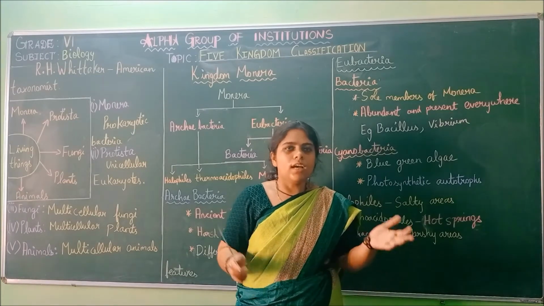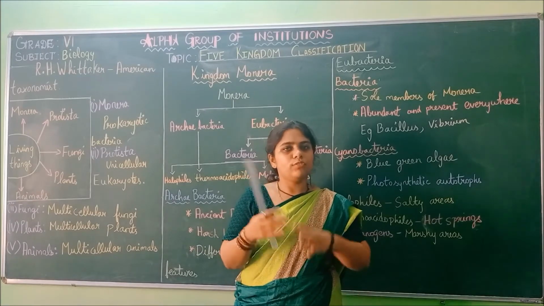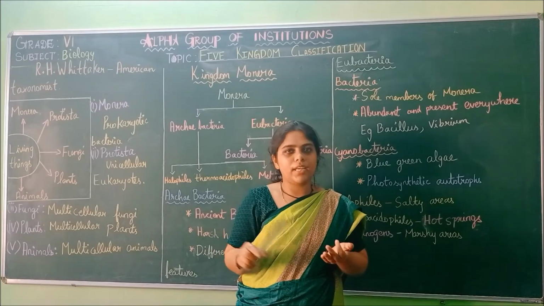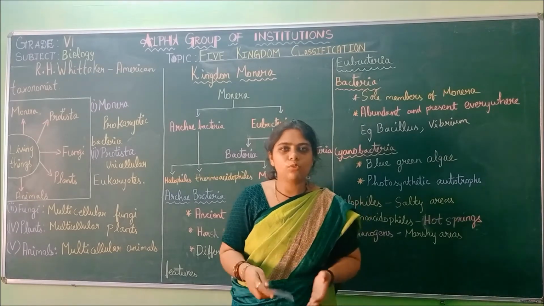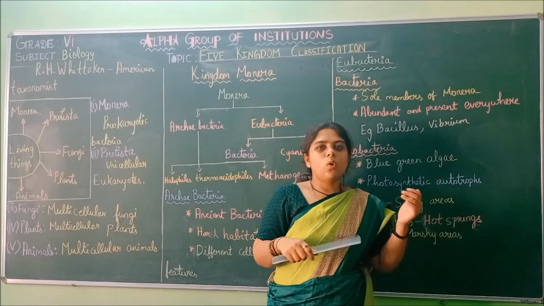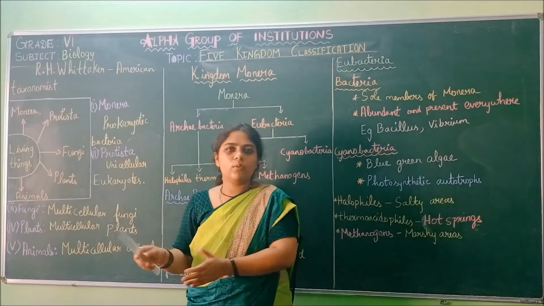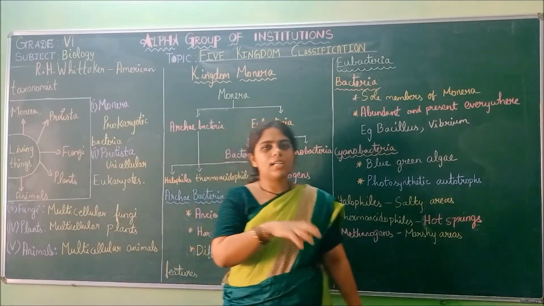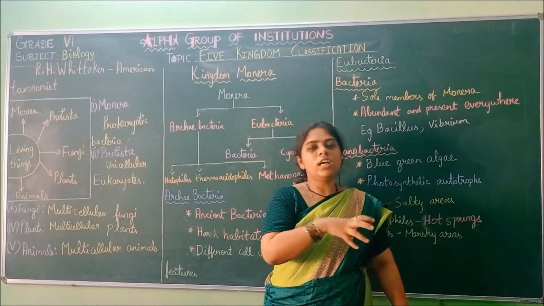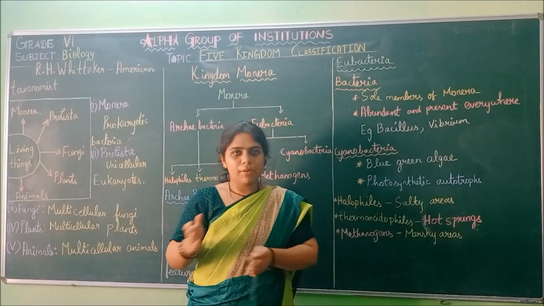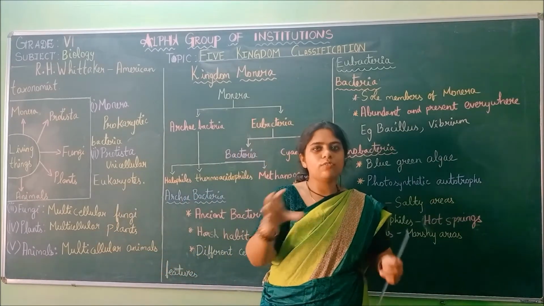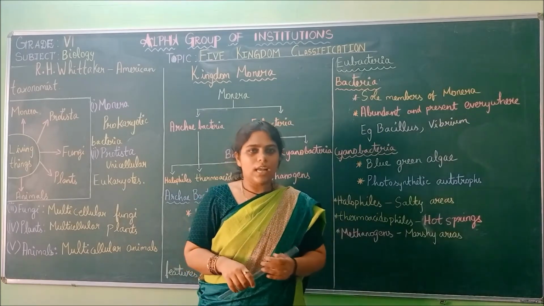For example, I am giving you a basket full of different types of fruits. Example, apple, banana, pineapple, strawberry. I am giving many types of fruits mixed together in one bowl. Then I am giving you 5 different baskets and asking you to separate them. What you will do is, by the appearance, by the look of it, you will try to separate the fruits. So this is called classification. Classifying them, grouping them is called classification.